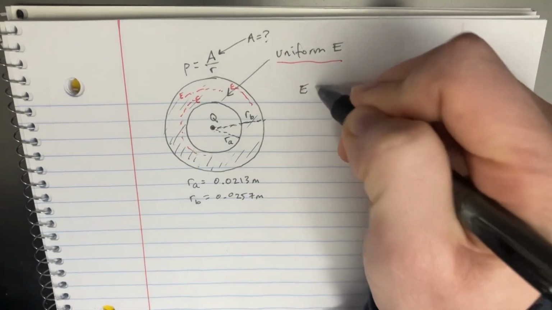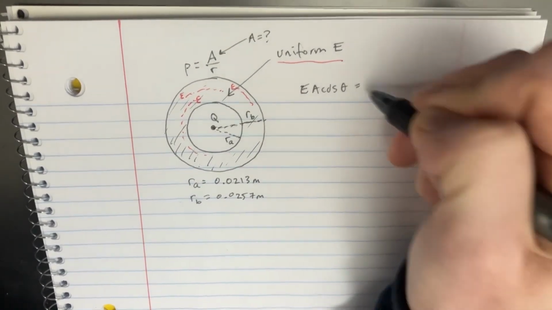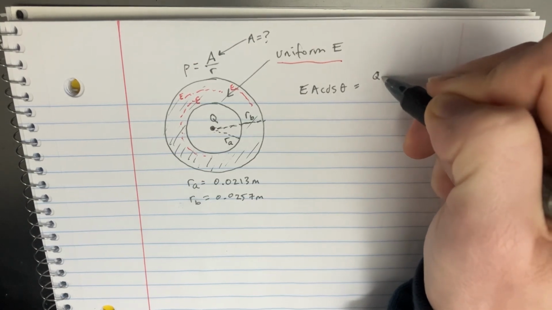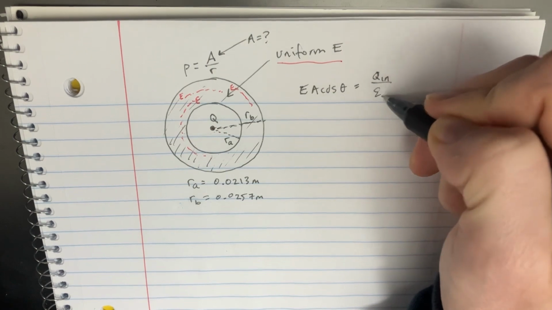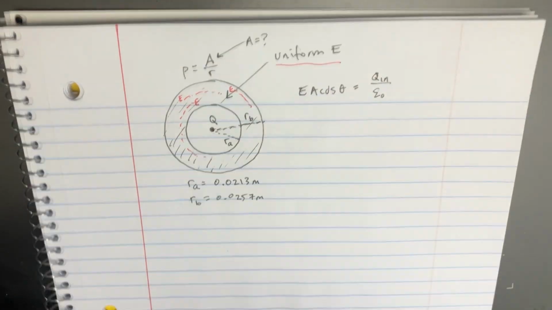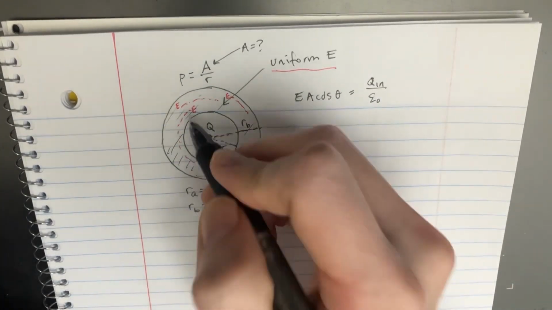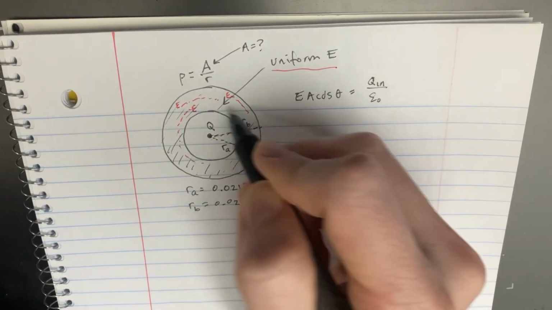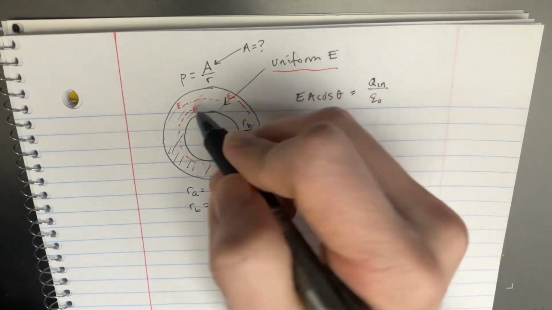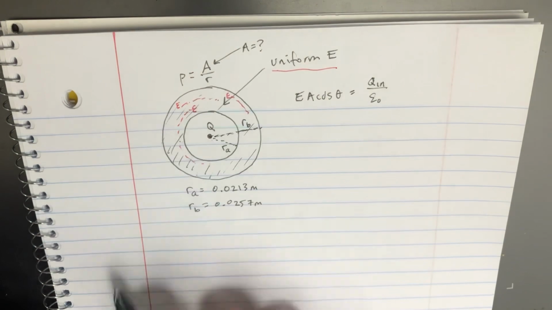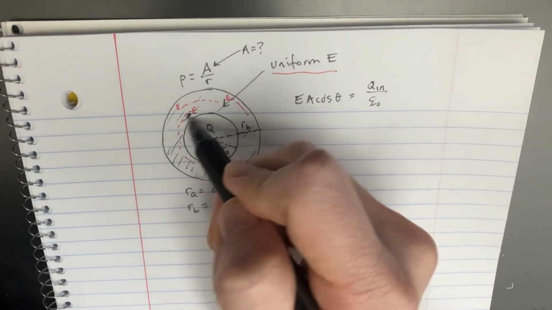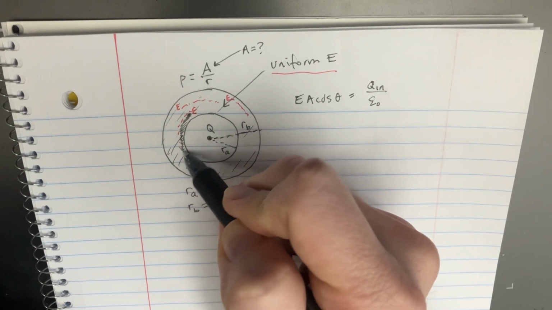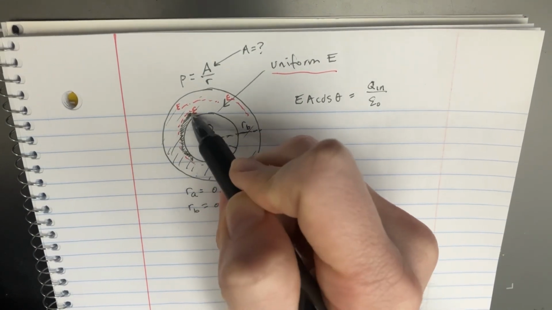We have EA cosine theta equal to Q enclosed divided by epsilon naught. And the Q enclosed inside of any one of these spheres, let's say this one right here, you'd be getting all of the charge that was inside of that sphere.